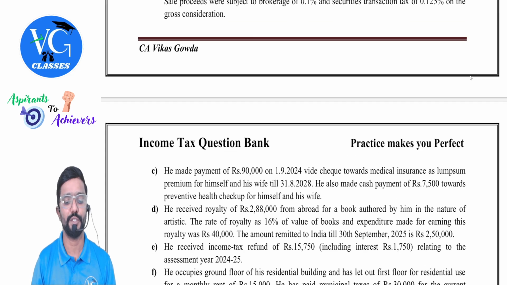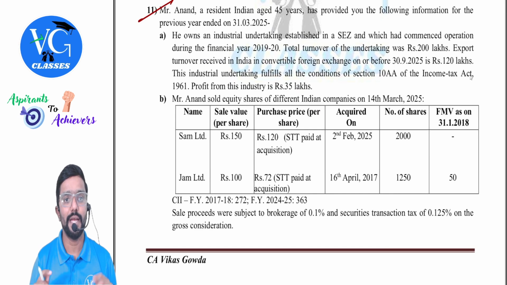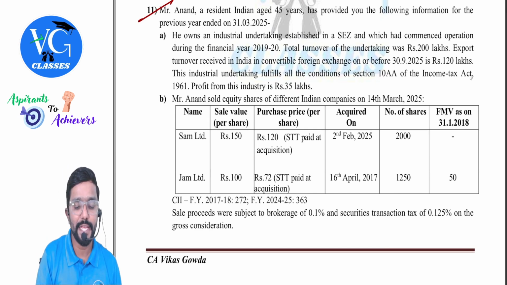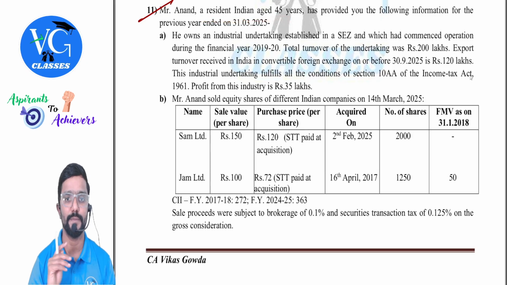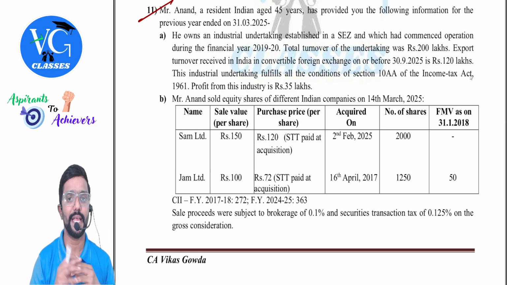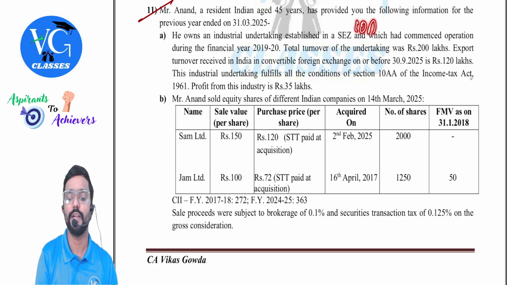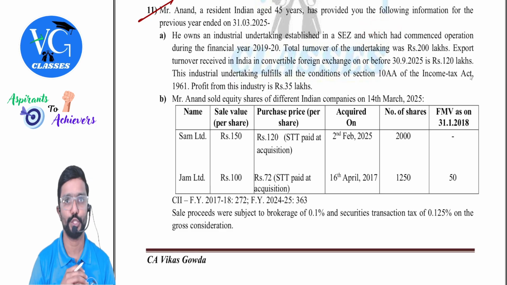Let us read the information one by one. Mr. Anand, a resident Indian, aged 45 years. Okay, resident, it says. He has provided you the following information for the previous year ended 31st March 2025. He owns an industrial undertaking established in SEZ. Guys, whenever you hear the word SEZ, immediately you should catch one thing: 10AA deduction. It is not an exemption, it is a deduction.